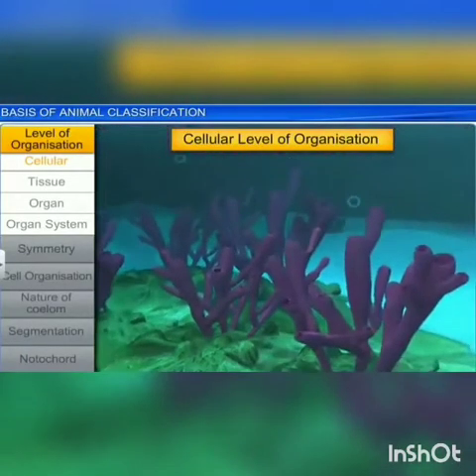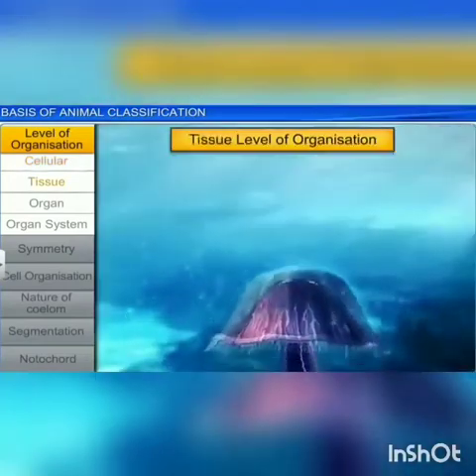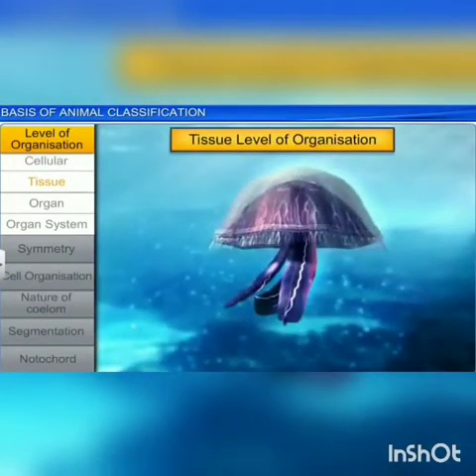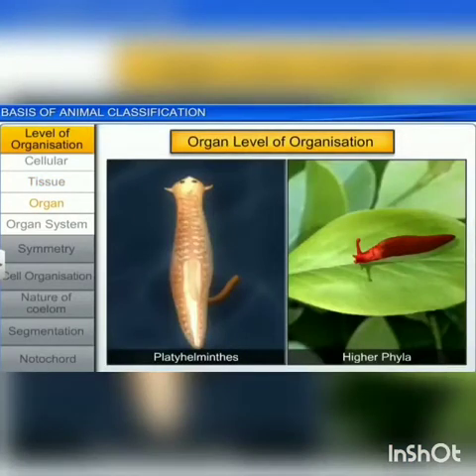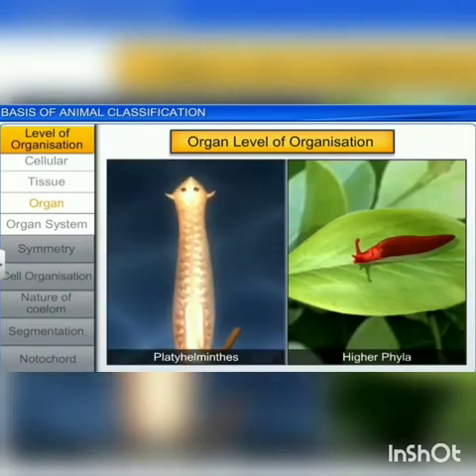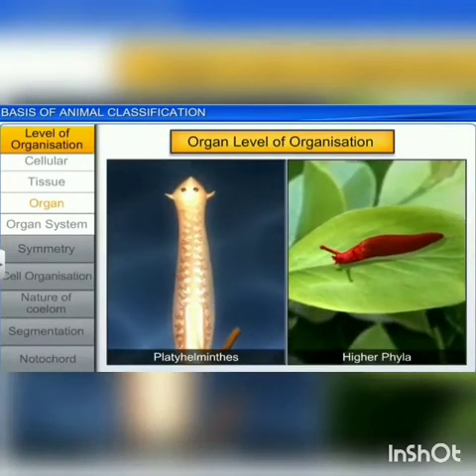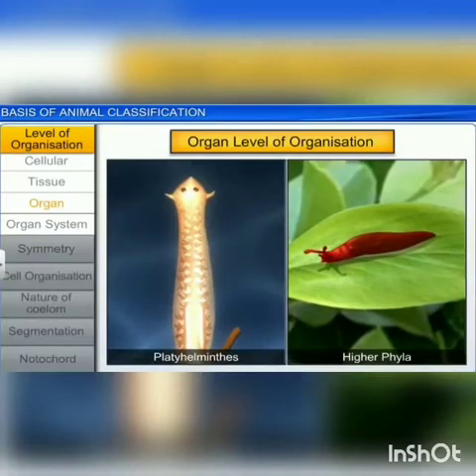Next is the tissue level of organization. The tissue level of organization is exhibited in diploblastic animals like cnidarians. The formation of tissues is the first step towards the evolution of body plan in animals. Next is organ level of organization. Organ level of organization is exhibited in platyhelminthes, where different kinds of tissues aggregate to perform a specific function.